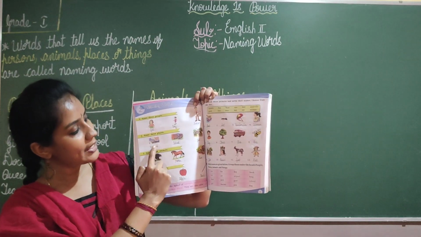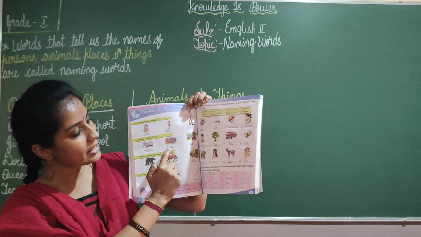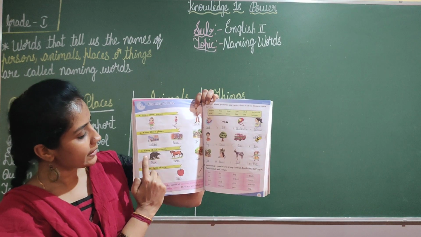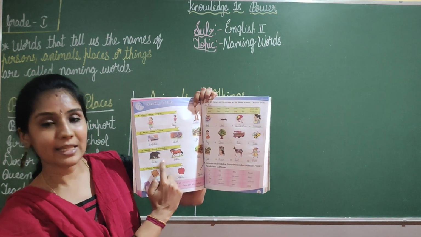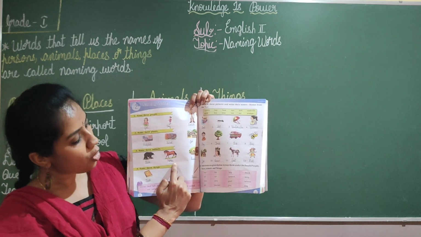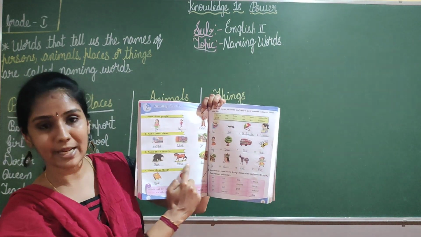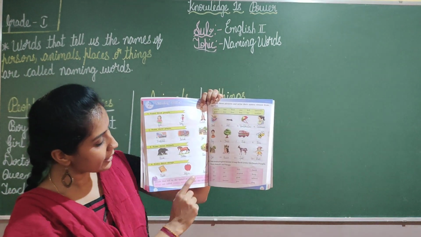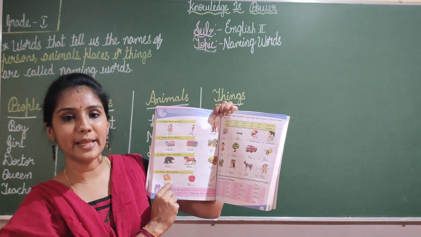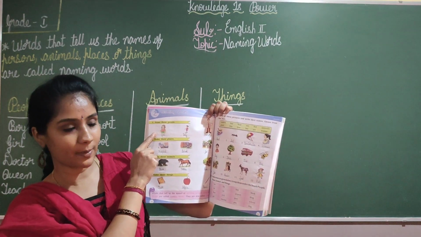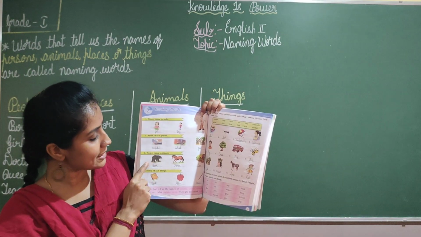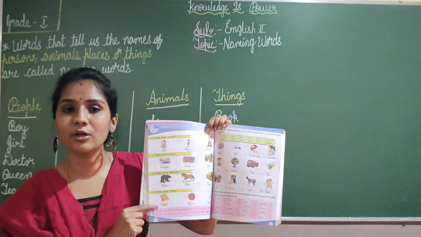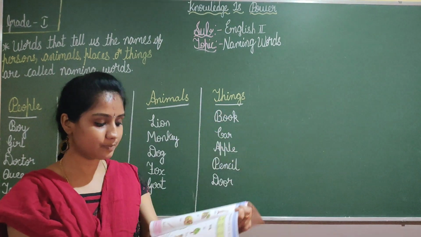Next, name these places. What are the places here? Hospital, school, zoo. These are the names of the places. Next, name these animals. So these are the names of the animals. Bear, horse, lion. Okay, these are the names of the animals. Next, names of the things. Book, apple, pencil. These are the names of the things. Here, these are the names of the people, names of the places, names of animals, names of the things. All this has got a name. Yes or no, children? Yes.